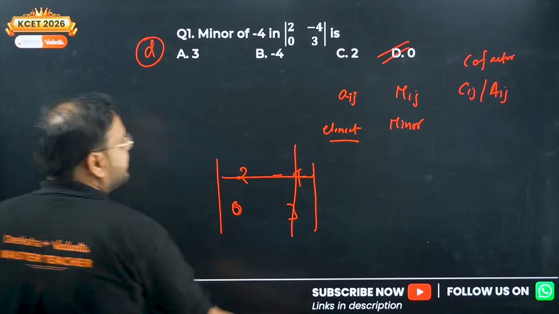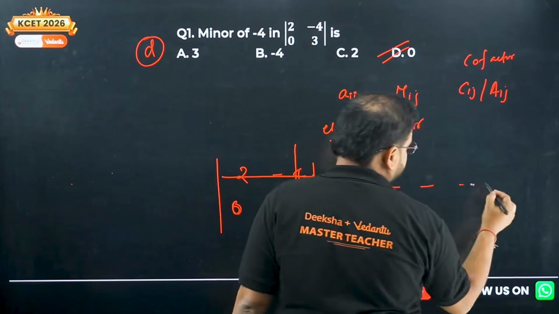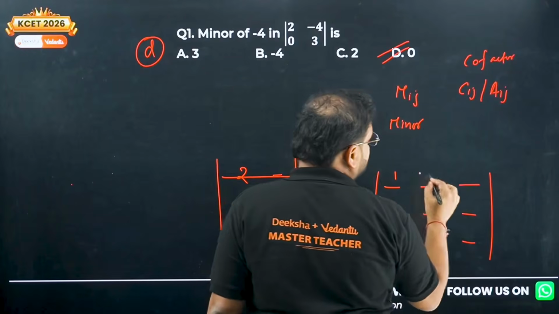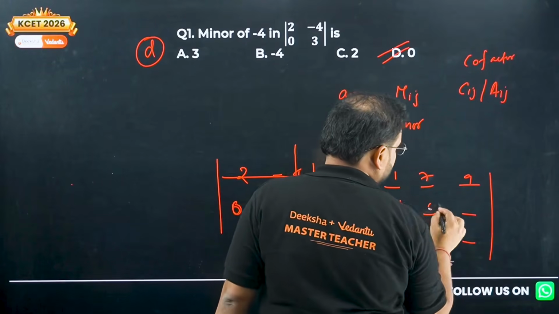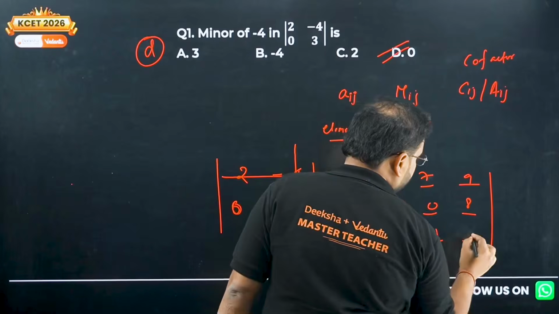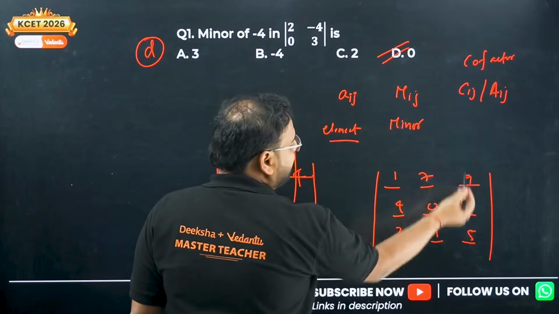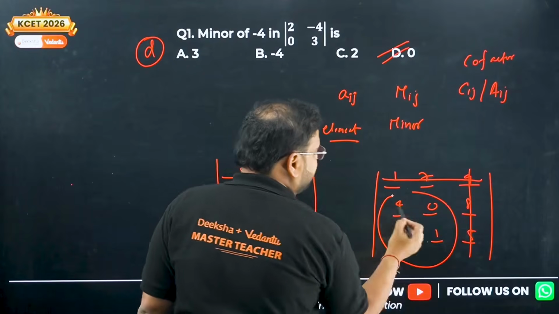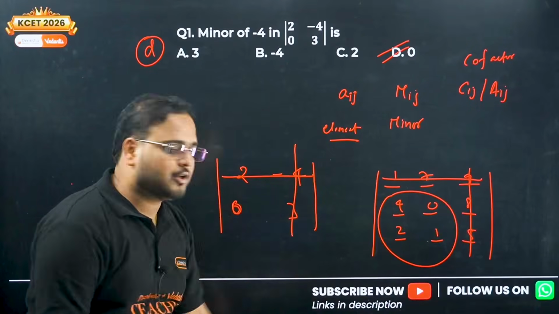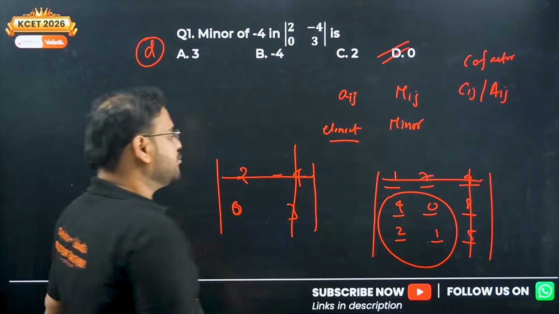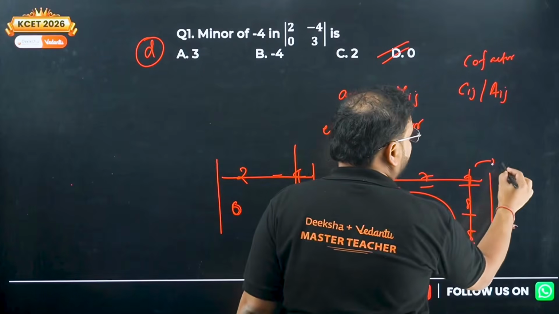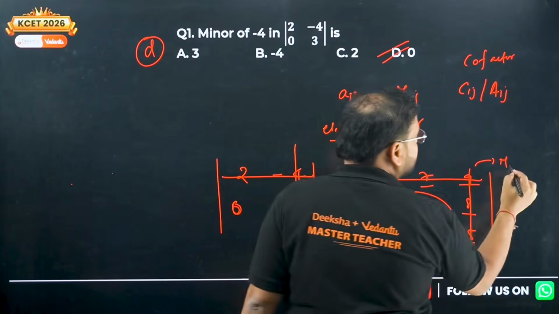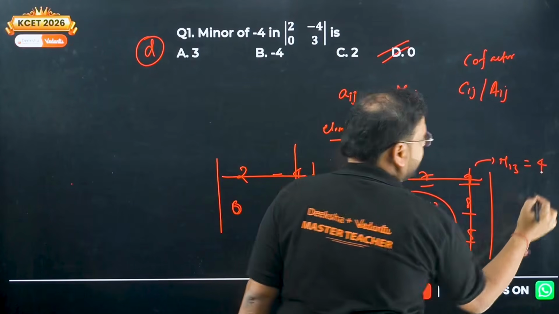Yes sir. For example, as I said, if you have a 3 cross 3 matrix, let's say 1, 7, 9, 4, 0, 8, 2, 1, 5. I want you to find the minor across 9. So remove this row, this column, as you see over here. Find the determinant of this. So 4 minus 0, the answer is again 4. So the minor of the element 9. What is this element called? First row, 3rd column. So M13 will be given as 4. How come sir?